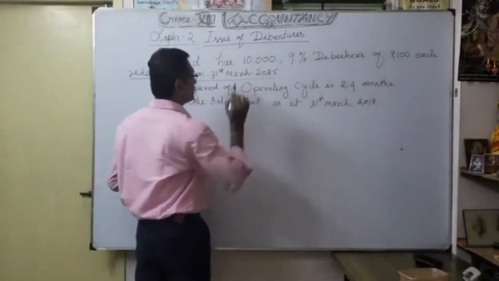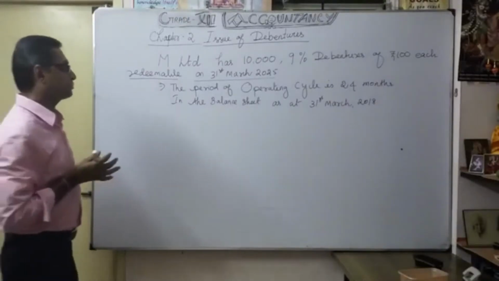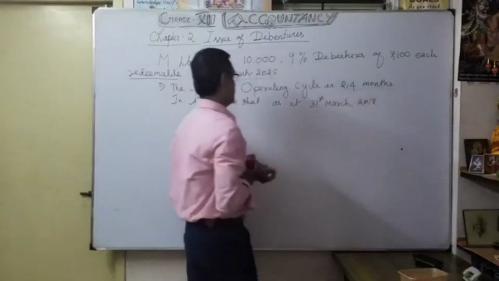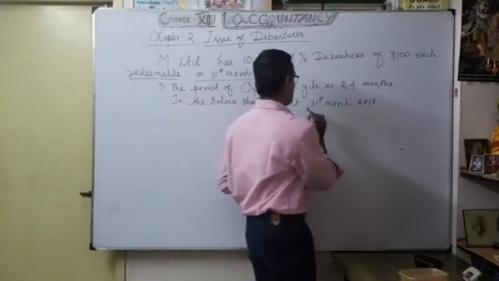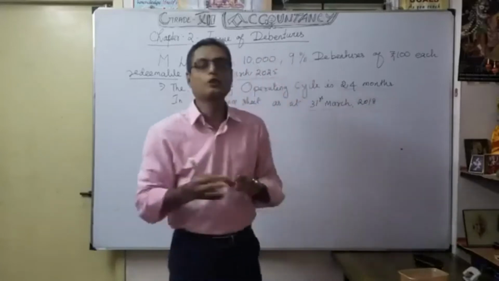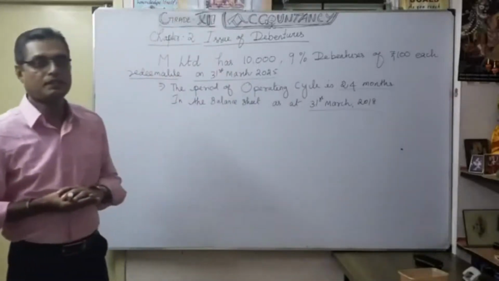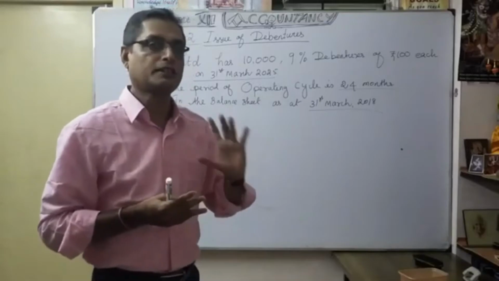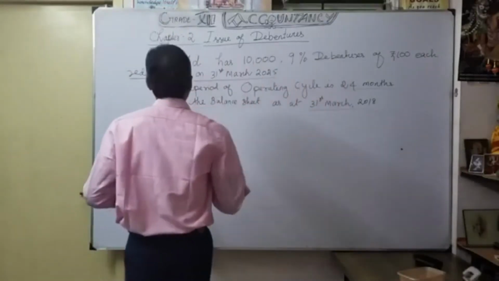Okay, the given period of operating cycle is 24 months. So in the balance sheet as at 31st March 2018, how we are going to show this type of debenture as coming under long-term borrowing or short-term borrowing. How we are going to identify. Now let's see, you want to put a heading. So as M Limited.